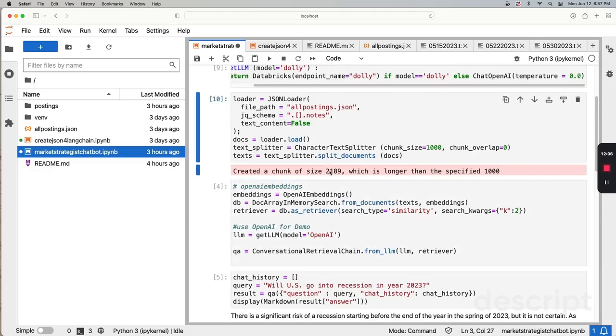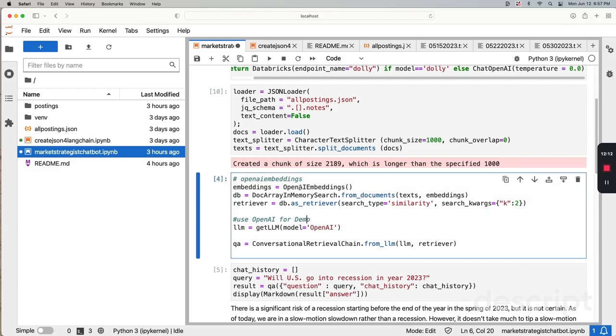Oh, actually, you will not be truncated. You will be 2189, which is longer, but you'll be kept. And here we create using a concept of embedding. Embedding, if you're not familiar with it, in short, is using an existing embedding model, which is already trained by OpenAI. You create a multi-dimensional vector based on the text you enter. And based on the multi-dimensional vector, you can use the cosine to figure out the distance and then come up with the concept of similarity search.